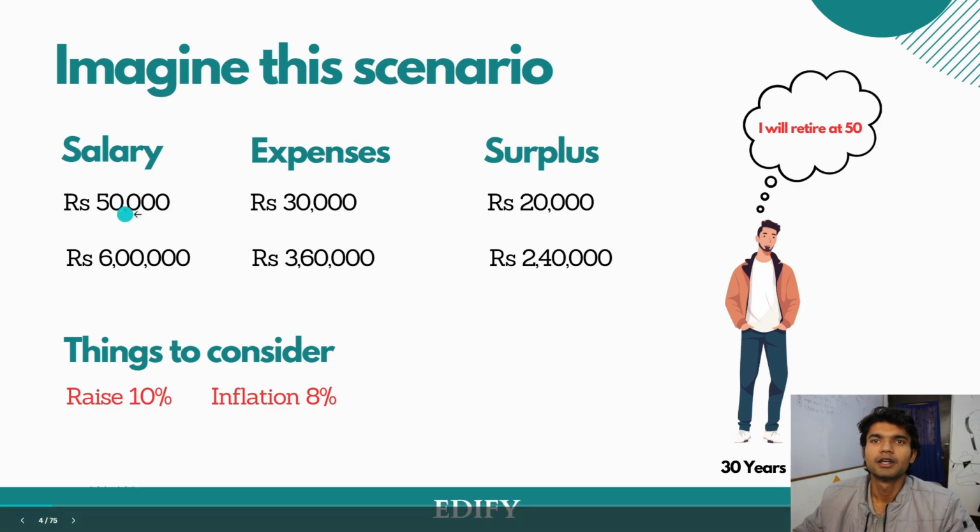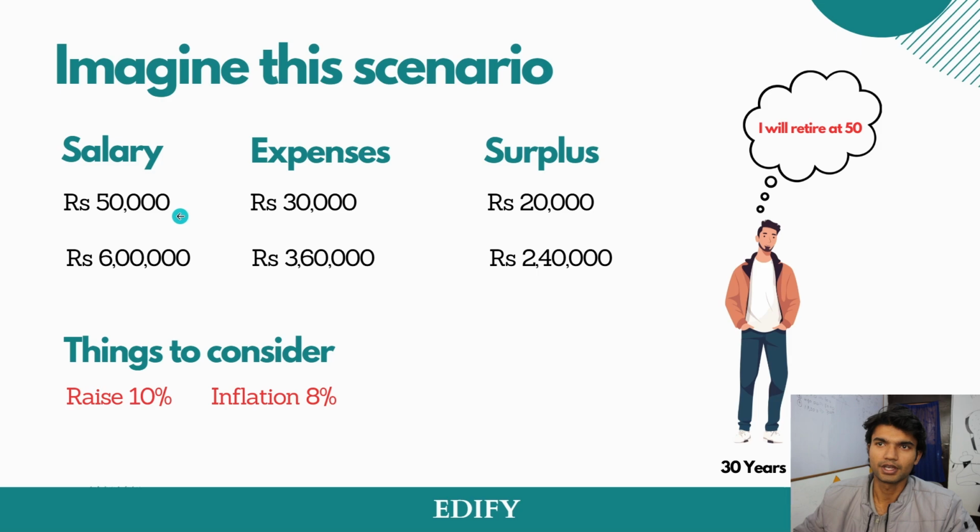Here we have his income, his salary, which is 50,000 per month, which annually makes up to 6 lakhs, which means after 12 months his salary is 6 lakhs. Expenses means every month this amount of money is deducted from him, maybe for his wants, or his daily necessities and needs, which annually makes up to 3,60,000.